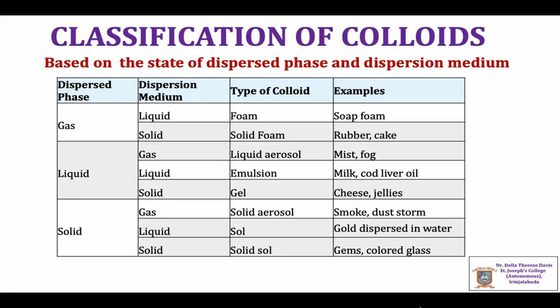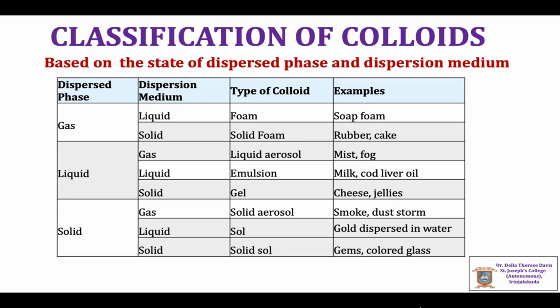When liquid is dispersed in a solid, that is, when the dispersed phase is liquid and the dispersion medium is a solid, the type of colloid is called a gel. Examples: cheese, jellies, etc. Liquid aerosol, emulsion and gel are the 3 types of colloids in which the dispersed phase is a liquid.